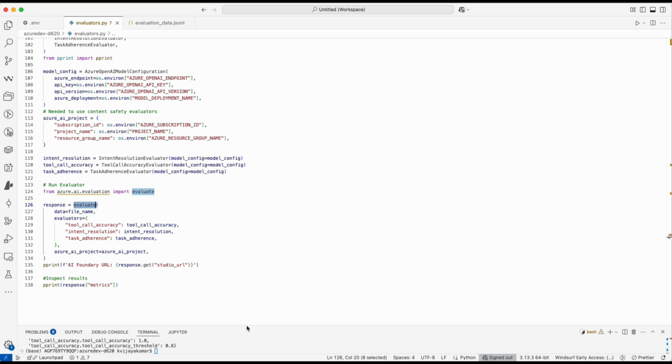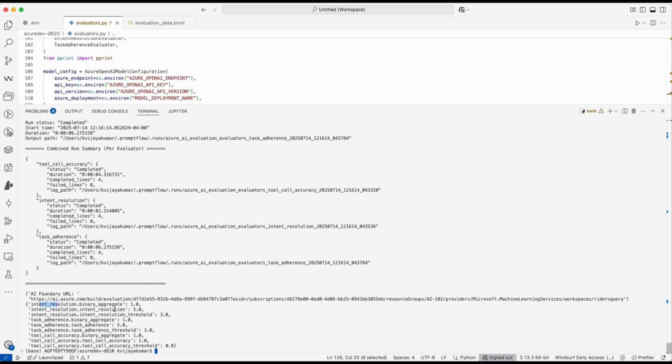Now when you run it, you will see a response something like this. Intent resolution is 1 out of 1, and intent resolution is 5 out of 5. We also have task adherence, whether it is able to complete the task. Yes, it does, it is 1 out of 1. Task adherence is 5 out of 5. Then we also have tool call accuracy, which is again 1 out of 1. This means that this particular implementation is able to handle our requirement without any issues.